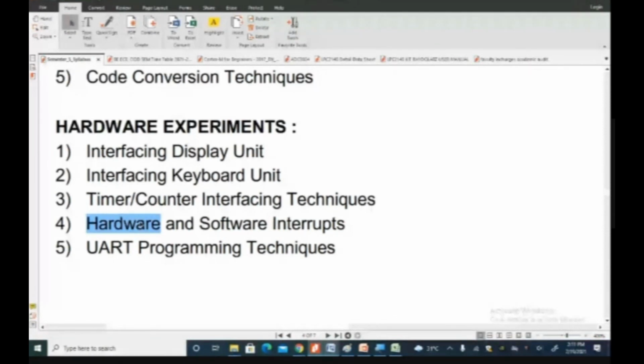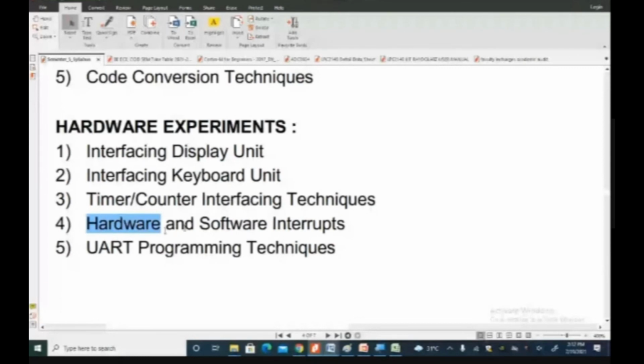So there are only 4 possible hardware interrupts in the world, whatever microcontroller you have taken. Hardware means what happens in the pin. The pin can be logic 1 or logic 0, which is called a level triggered interrupt, level 1 and level 0. And there is a transition from 1 to 0 in the pin, called the falling edge, and a transition from 0 to 1, called the rising edge, as you have already studied. Rising edge and falling edge interrupts, level 0 and level 1 interrupts: you have already studied level triggered and edge triggered flip-flops, and this is the extension of that. So that is programmable digital electronics as interrupts. That's very simple, and this is the hardware.